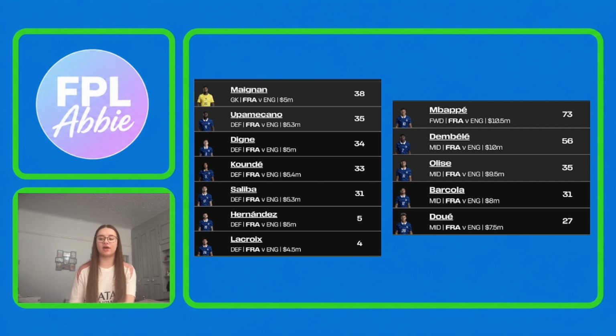But really, I think with the rest of the defence, apart from the goalkeeper and Lacroix, we're probably just going to have to wait on the lineups and see if there is anyone you want to pick. The top scoring attackers for France are Mbappe, Dembele, Elise, Barcola and Doué.